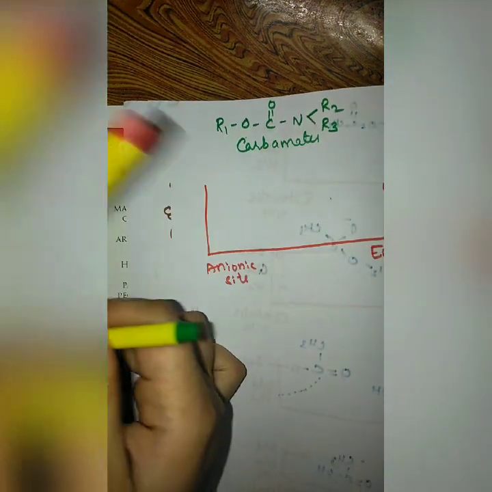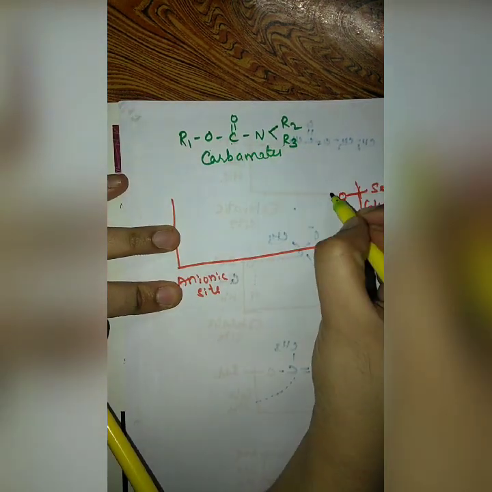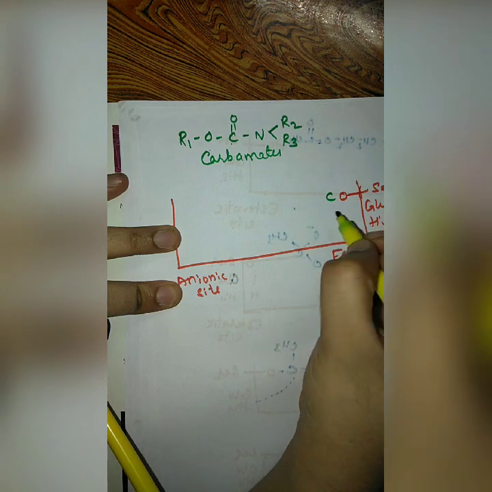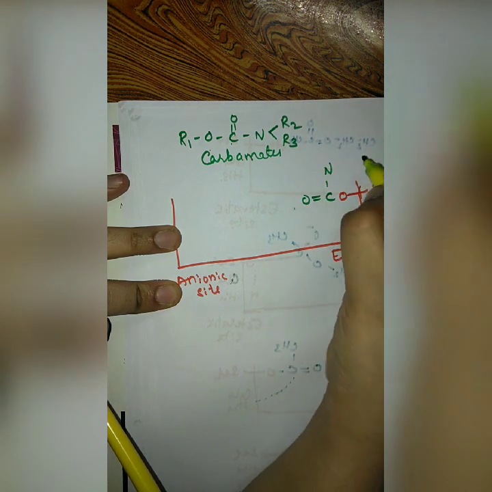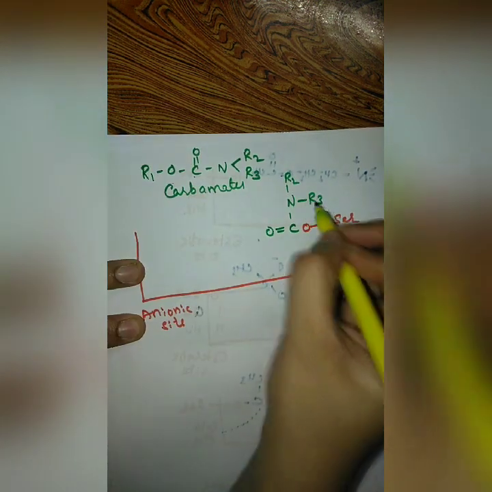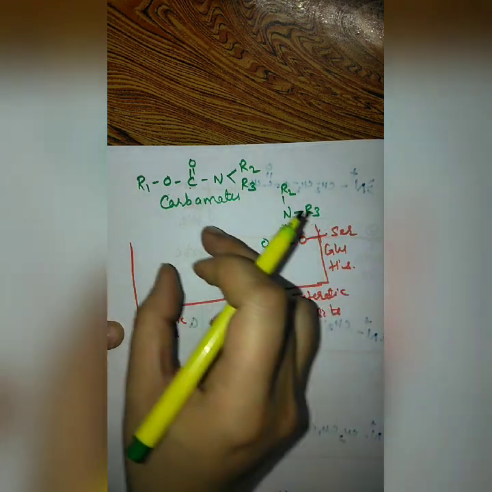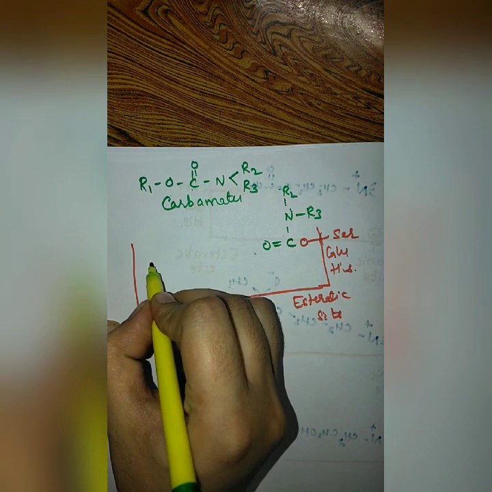And the carbamates will be like this. Over here, C, N, R2 and R3. Okay, and this R1 will be interacting over here with the anionic site.